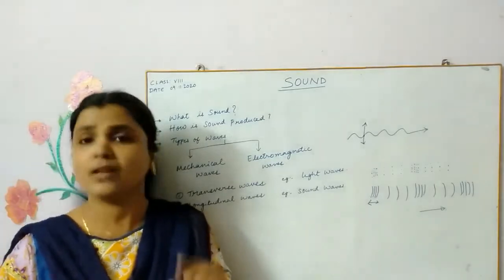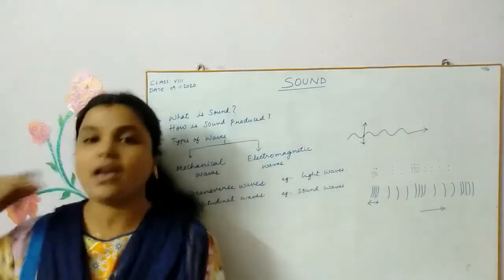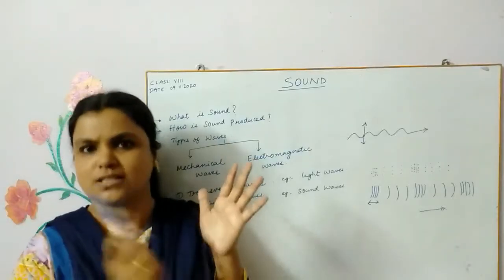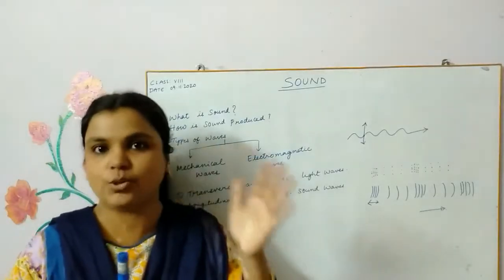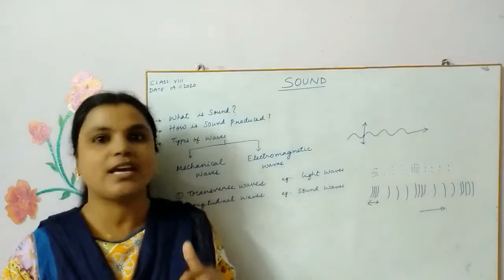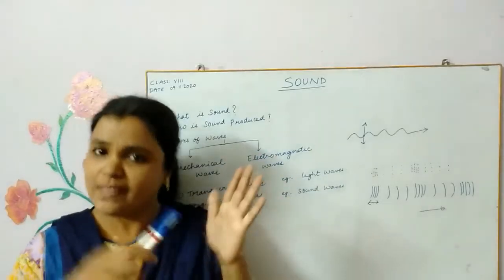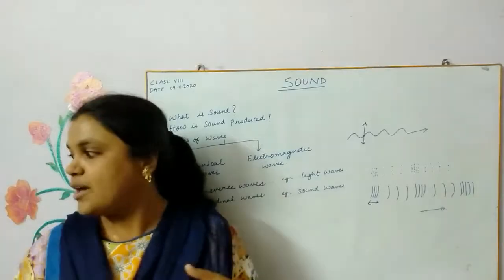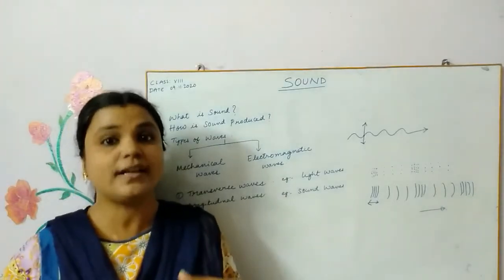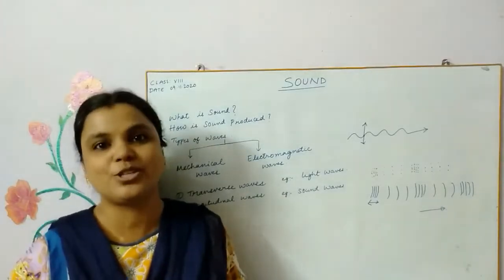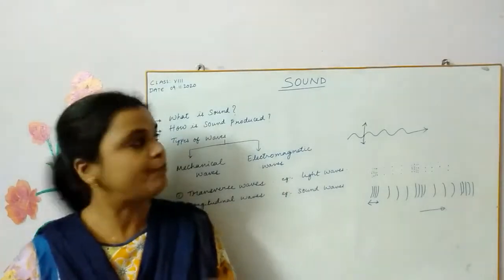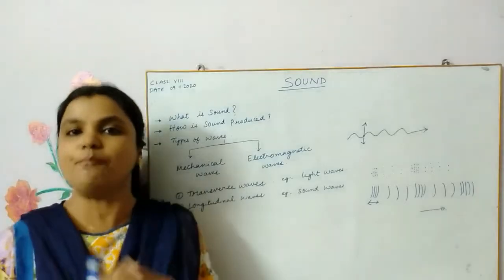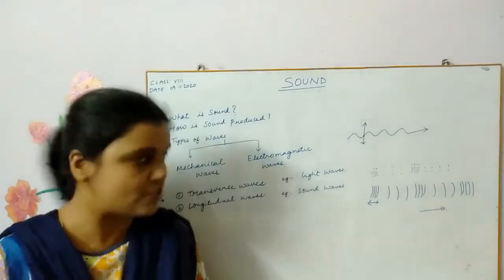Now try doing the same thing with different plates. Take a plastic plate and hit it with the same spoon, then you hear a different sound. Take a wooden block and hit it with something, then you hear a different sound. Because it is metal, because it is solid, the material is different, it produced a loud sound, right? So sound is basically produced by vibrating bodies. That you have to remember, children.